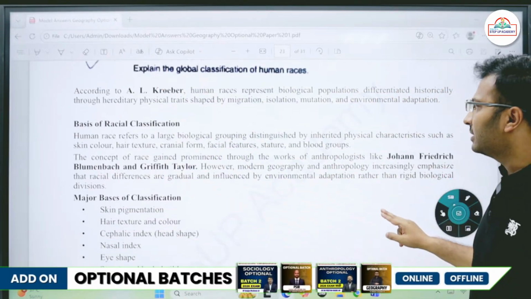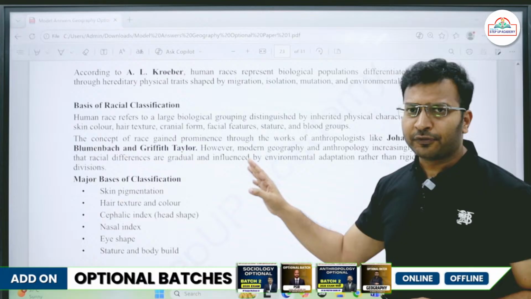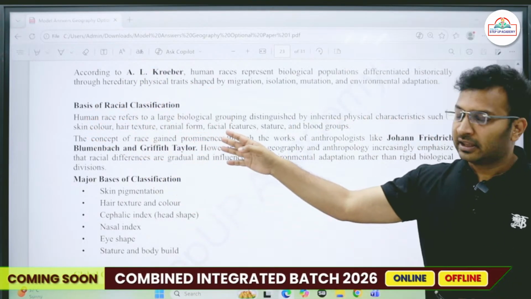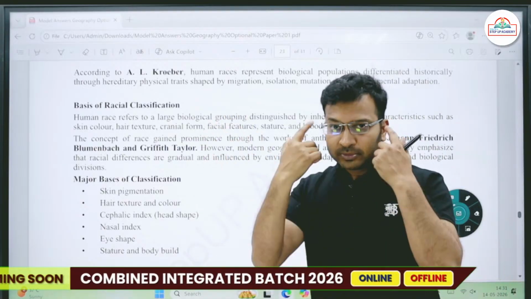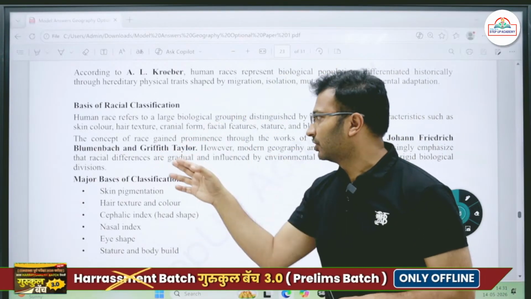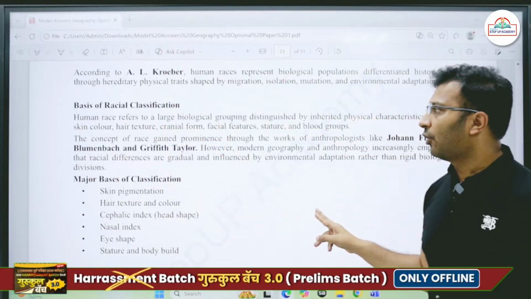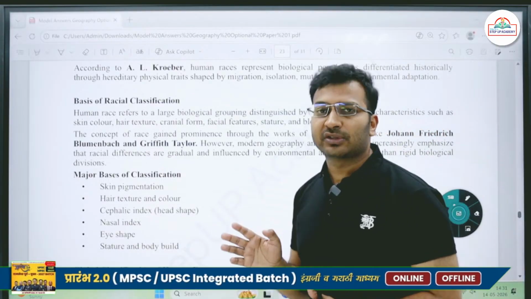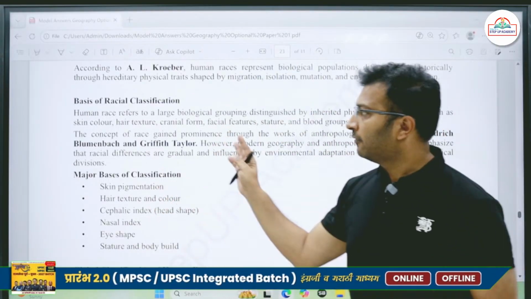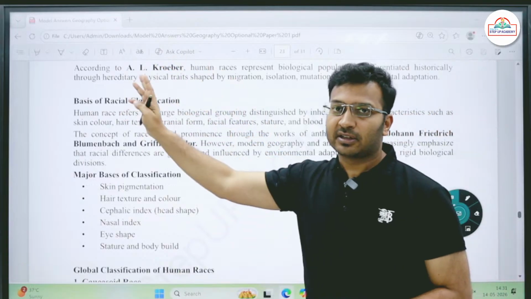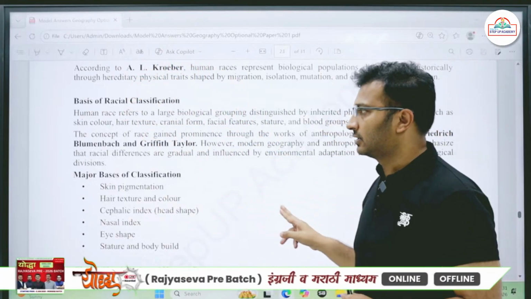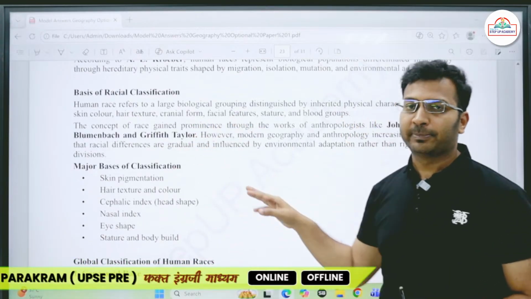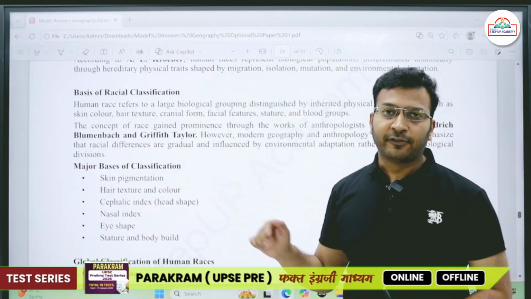Kroeber. So the basis of the classification of human races is either skin color, or the hair structure, or the cranial form, the entire skull structure that we talk about, facial features, then stature, and even the blood groups to some extent. So all these traits form the basis of human racial classification. This racial classification concept was further enhanced by two more people, that is Blumenbach and Griffith Taylor.